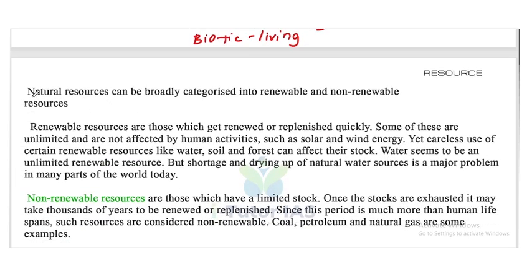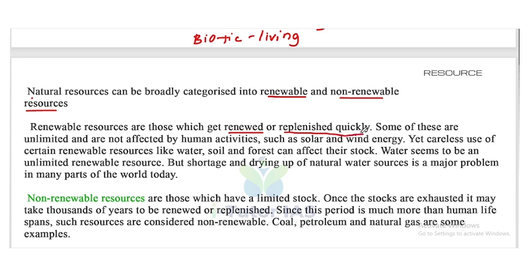Now, natural resources can be broadly categorized into renewable and non-renewable resources. What are renewable resources? Renewable resources are those which get renewed or replenished quickly.